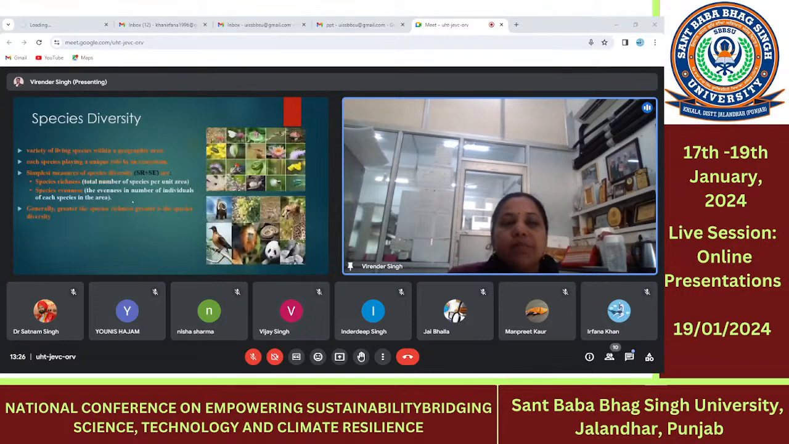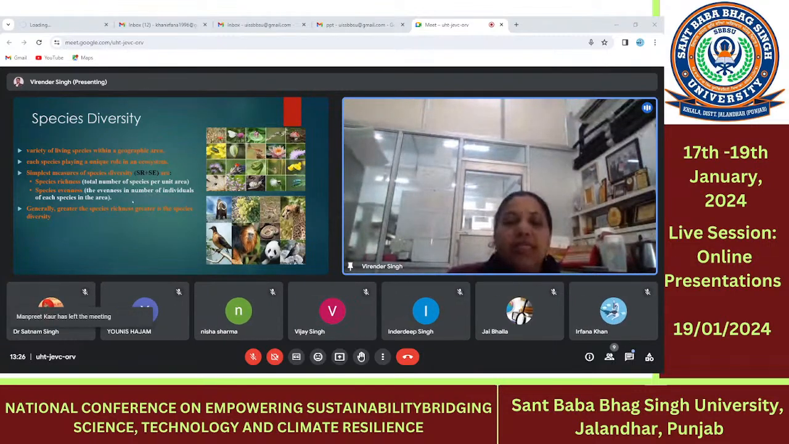Second one is the species diversity. The variety of the living species in a particular area is known as the species diversity, and it is measured by the species richness or the species evenness. And what is the species richness? The total number of the species present in a particular area is known as the species richness.